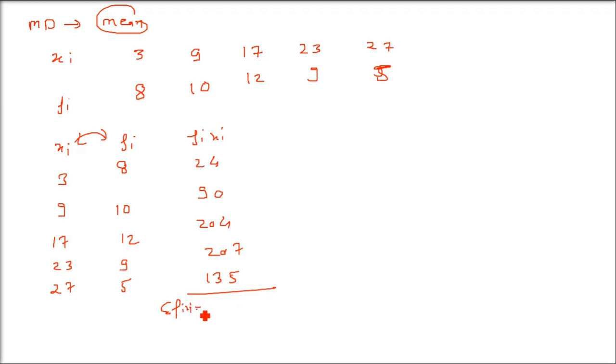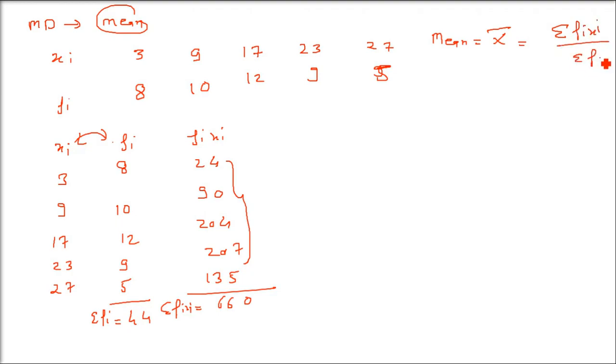Now you have to find out sigma fi xi. You have to add these. Remember, we are finding the mean first. When you add all these, this will come as 660. You have to do sigma fi also. This is nothing but the total number of data. Sigma fi is capital N, which is equal to 44. So let us find out the mean first. Mean is represented by x bar. It is sigma fi xi by sigma fi. Sigma fi is capital N.